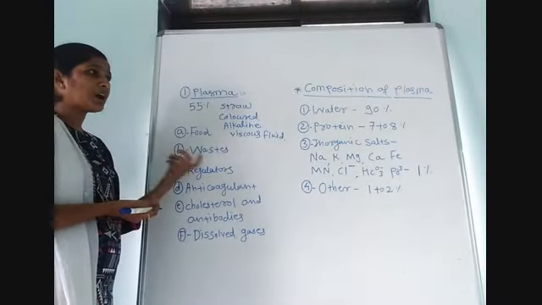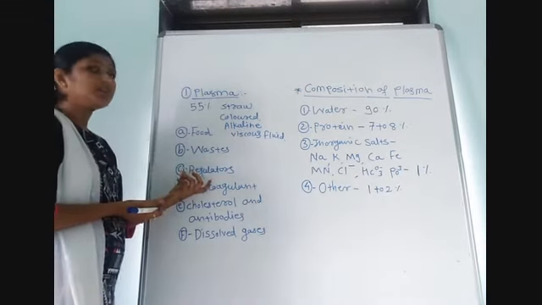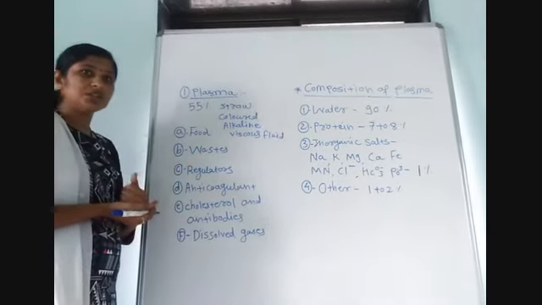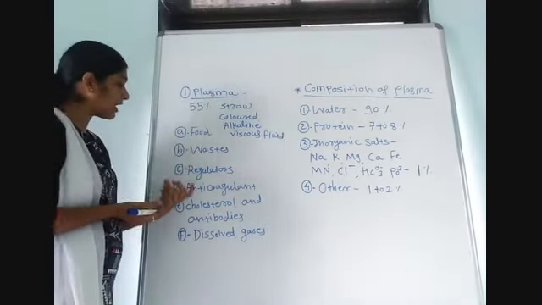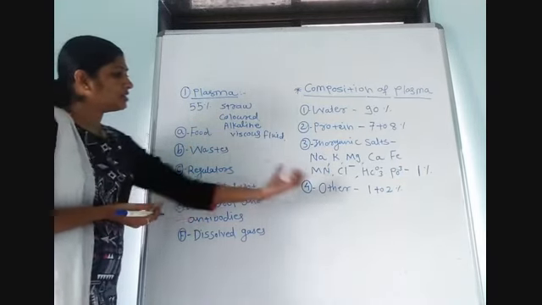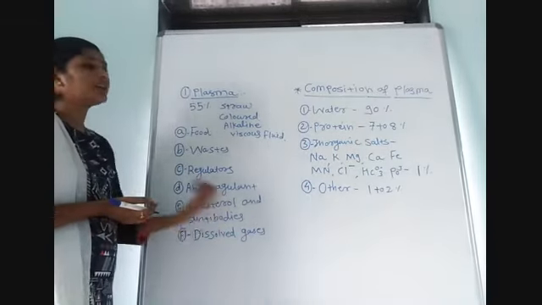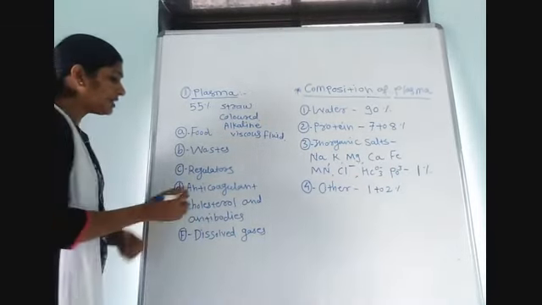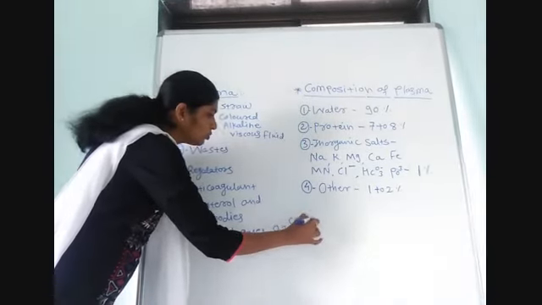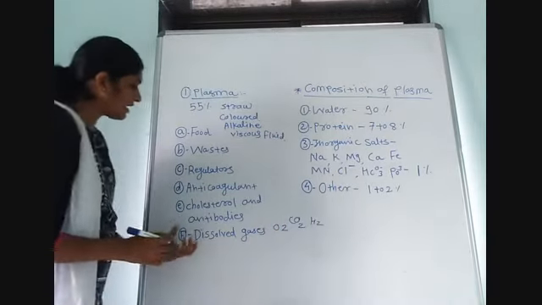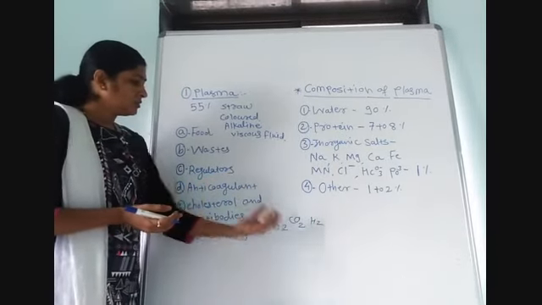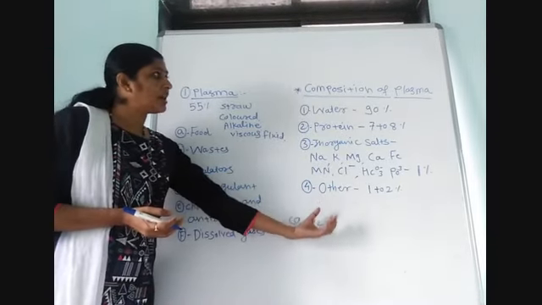Regulators are hormones, enzymes and vitamins. The main anticoagulant is heparin, which is present in plasma of blood. Then cholesterol and antibodies are also present. And dissolved gases, for example O2, CO2 and H2: oxygen, carbon dioxide and hydrogen.